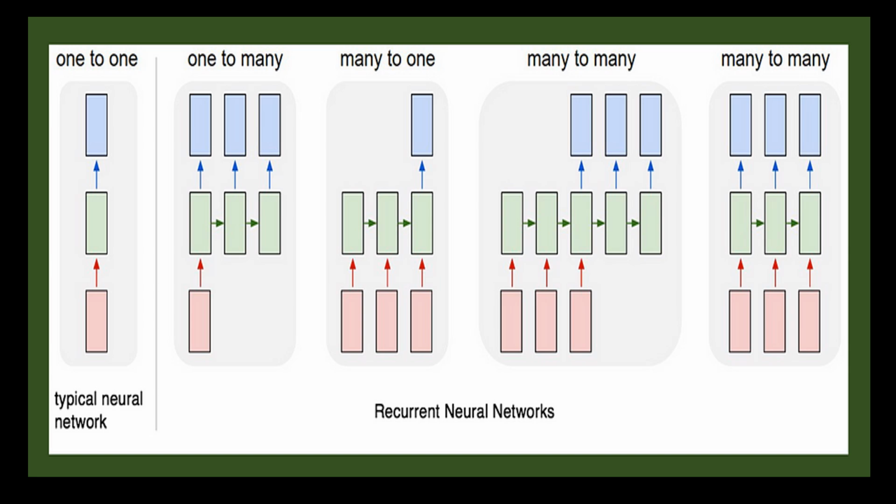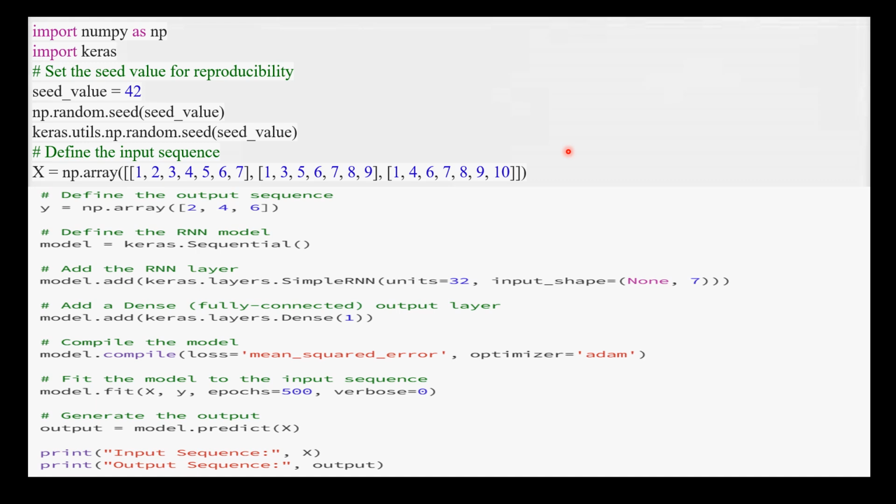So to summarize this, we can say recurrent neural networks are neural networks that maintain a memory of past input, enabling them to process and predict future inputs in a sequential context. So let's understand it better using Python code.